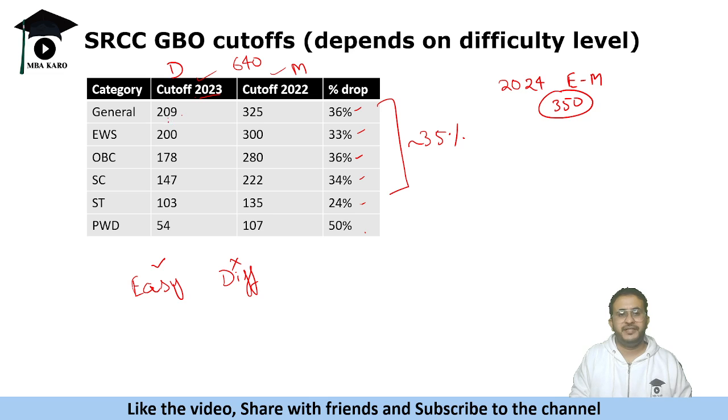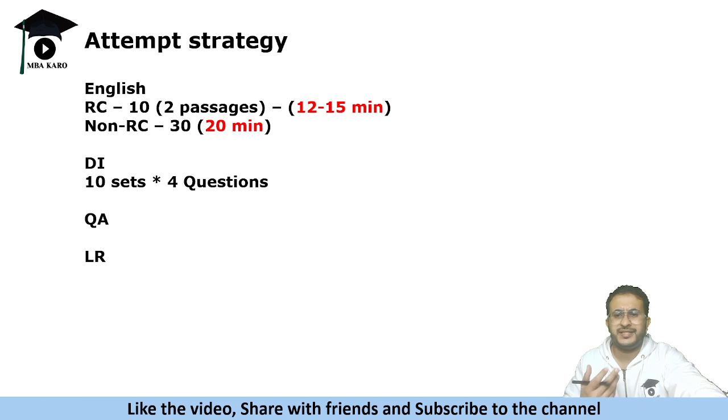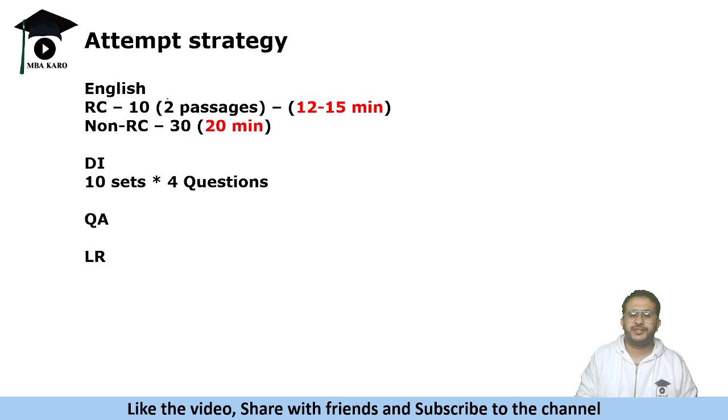Okay. So there will be easy questions, there will be difficult questions, there will be moderate questions also. So all the easy questions should be attempted in the paper. Now let me give you a section wise overview of how you should be attempting it. If we talk about the English section, you will get 2 RCs, okay, 10 questions each, and non-RC 30 questions. So each section has 40 questions. Now for an average student, it takes around 12 to 15 minutes to attempt an RC, and non-RC you will hardly take 30 minutes, 20 minutes, maybe some people might finish it in 15 minutes also.